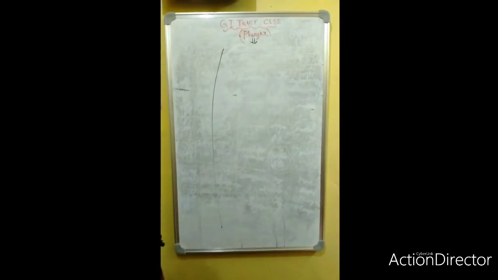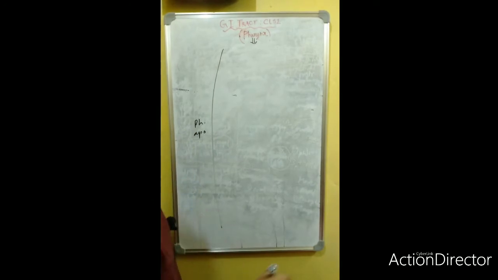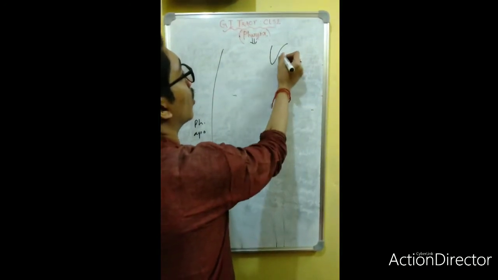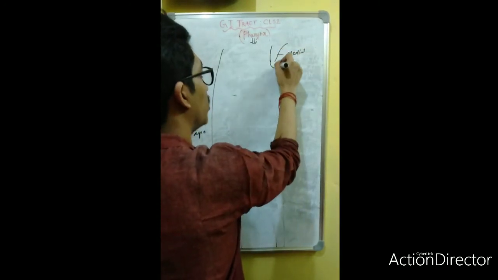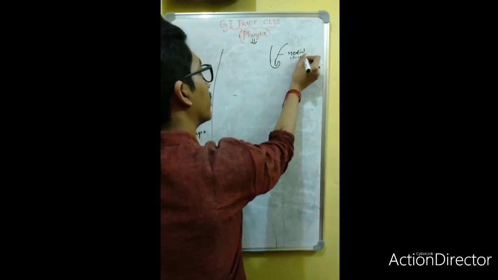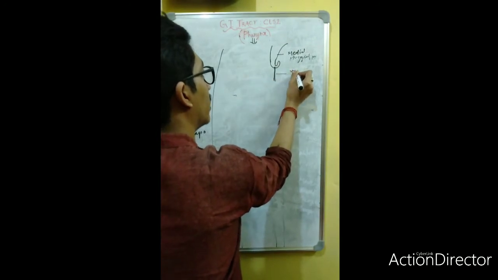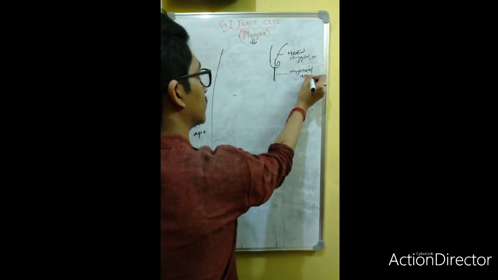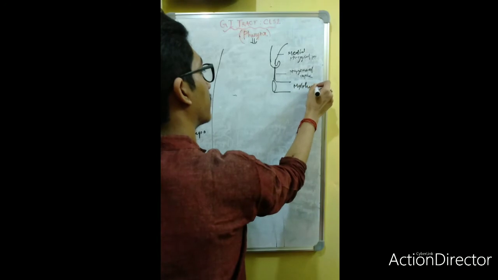First, suppose this is the pharyngeal aponeurosis. Suppose this is your medial pterygoid process, actually the hamulus-shaped medial pterygoid process. Then the pterygomandibular raphe and the mylohyoid line.